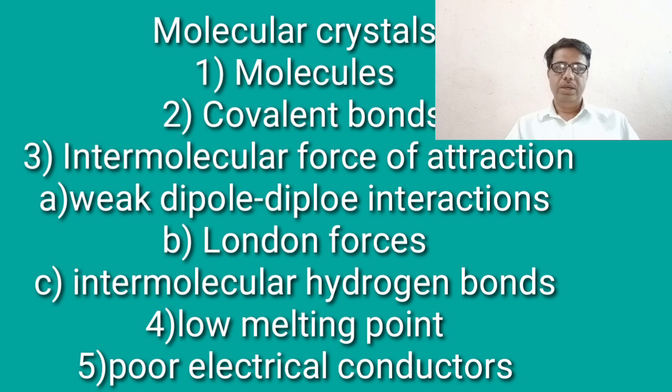Intermolecular bonds are between two molecules and intramolecular within the molecule. So hydrogen bond is a special type of dipole-dipole attraction which occurs when a hydrogen atom is bonded to a strongly electronegative atom, particularly oxygen, nitrogen, fluorine. These are the strongly electronegative atoms having a strong capacity to attract electrons towards them. So when a hydrogen atom is bonded to this electronegative atom or an atom with a lone pair of electrons, then there is a formation of hydrogen bond.